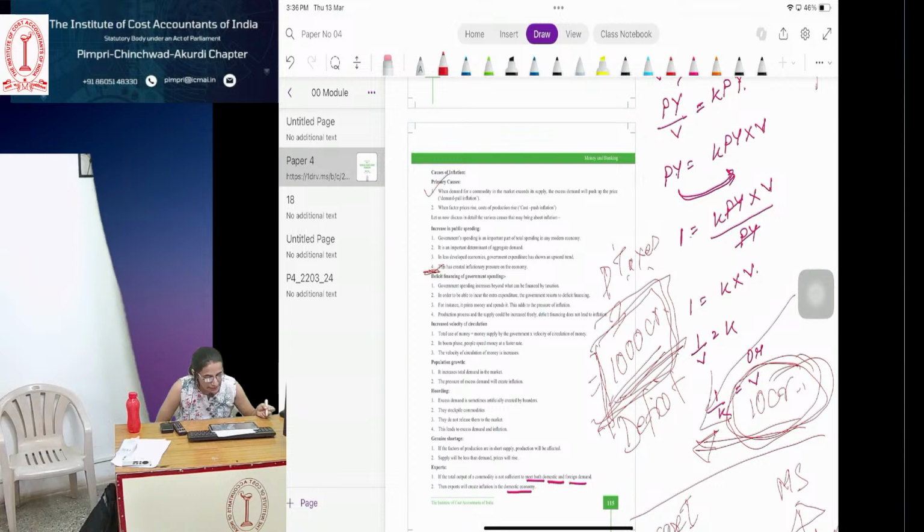Production process and supply could be increased freely. Deficit financing of government spending. Now we will see.